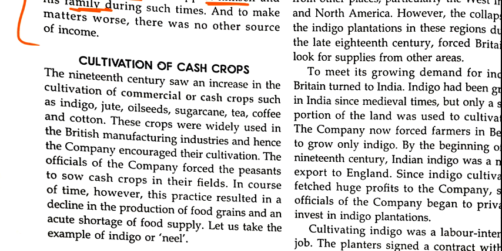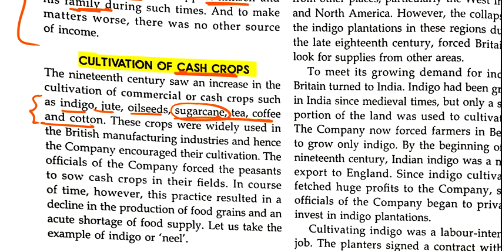Okay, now we will start the last topic of this chapter, that is the cultivation of cash crops. What are cash crops? These are indigo, jute, oilseed, sugarcane, tea, coffee, and cotton. These are those crops which can be used in industry to produce a new product.